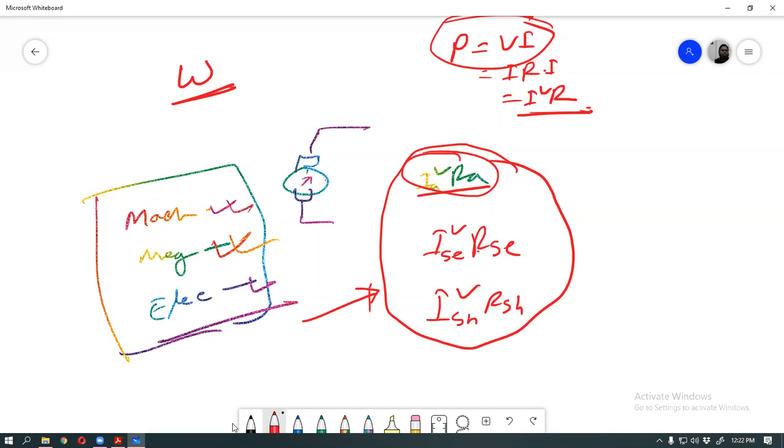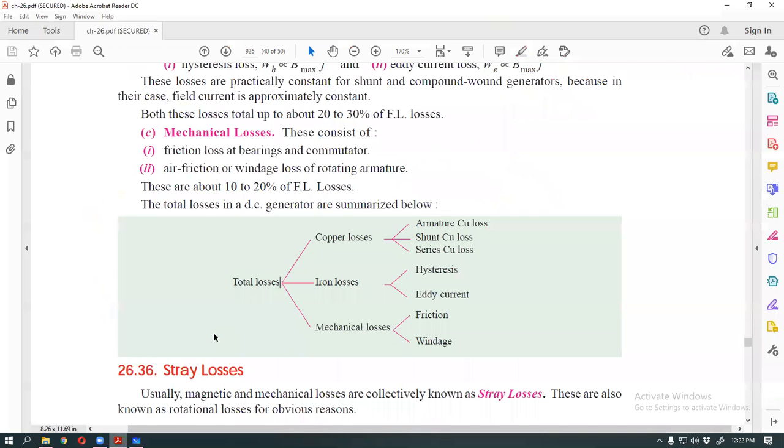Loss power means W, and regular power means P. So W Cu means copper loss.